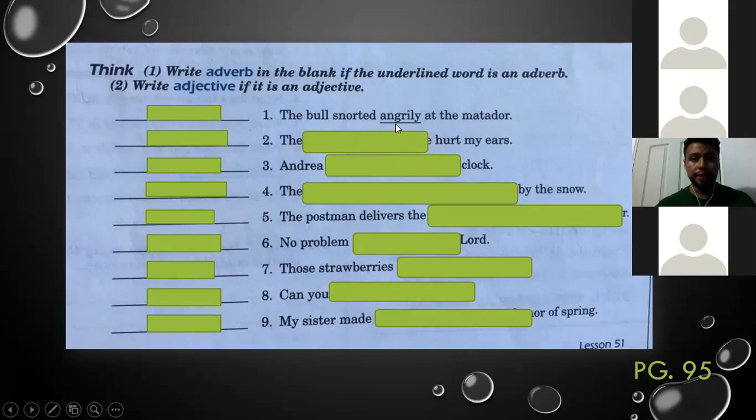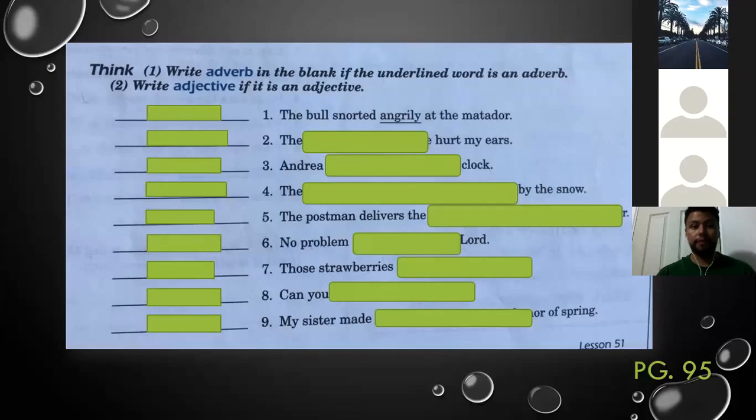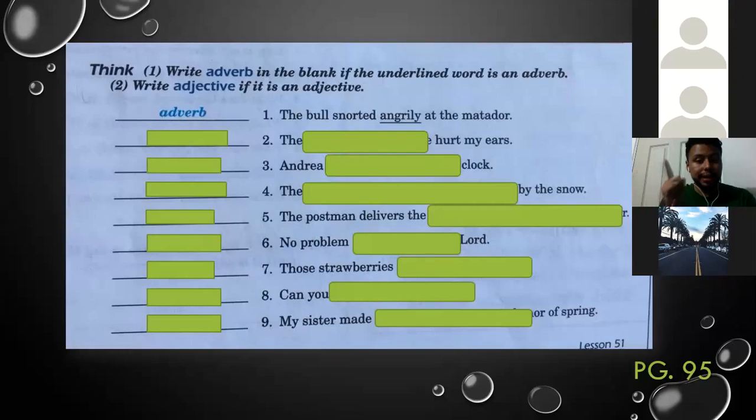So is this an adverb or adjective? Adjective? Yes. No, it's an adverb. Angrily. Remember, if I tell you you are angry, then angry is an adjective. But if you are saying I spoke angrily, in that case, it's an adverb.